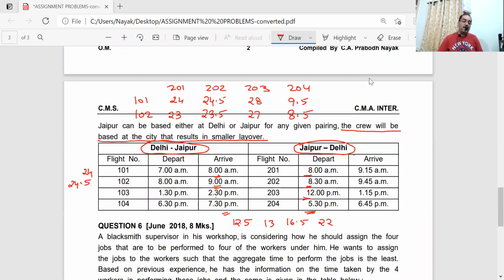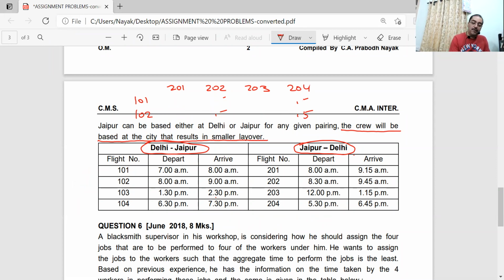Ready? Shall we start? Okay. Shall we start now? Let us work the first two rows.